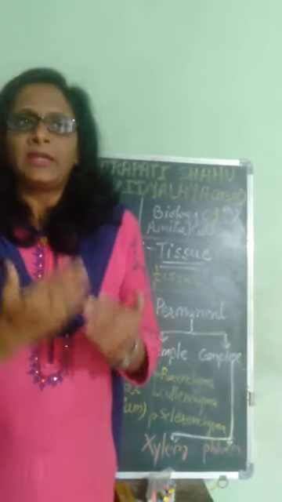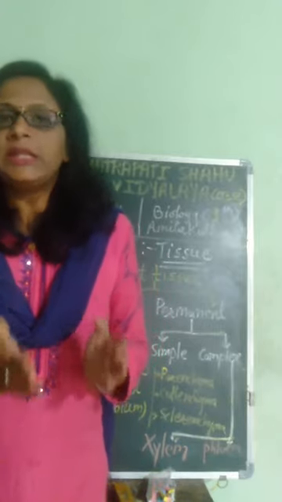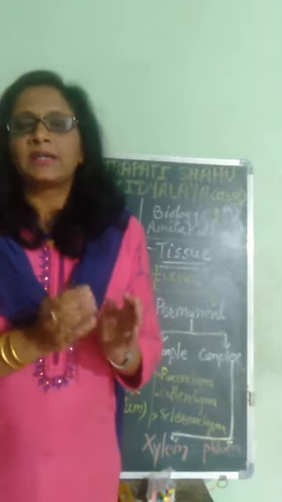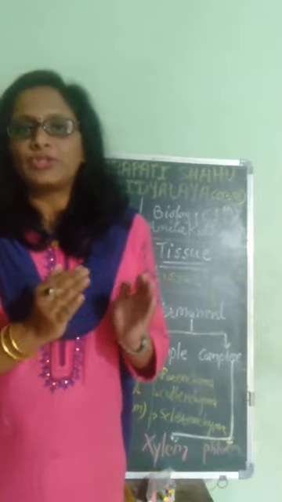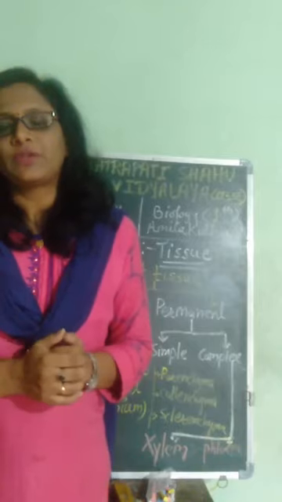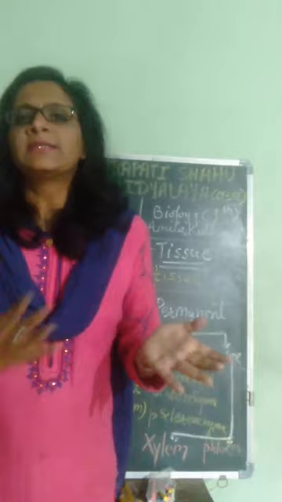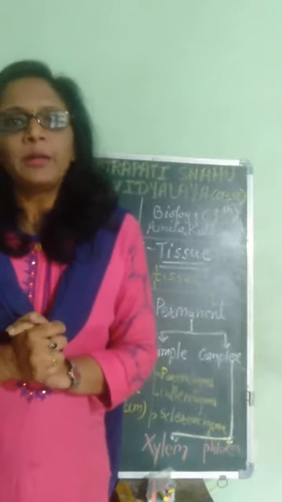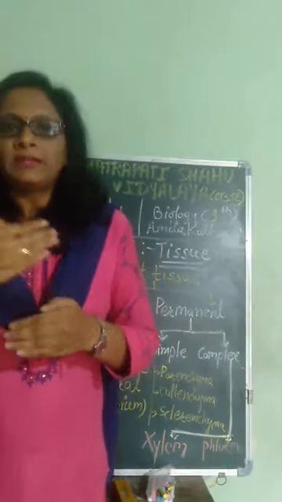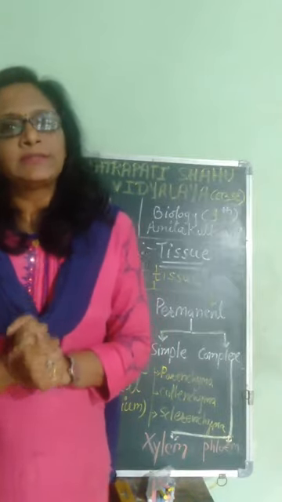Like in human beings, in the lungs, the cells gather together to form tissues, and these tissues perform the various functions of the lungs. Like in the stomach or intestine, such kinds of tissues are present and they combine with each other to perform a similar function.